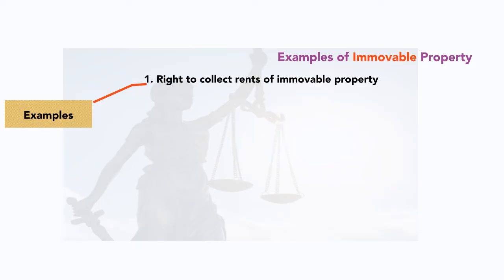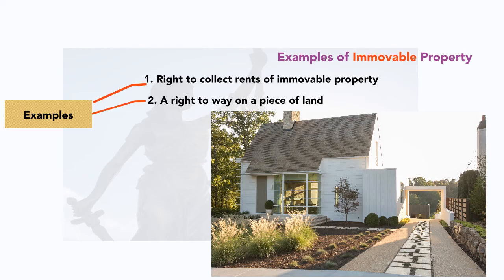A right of way on a piece of land. It is a little difficult for you to understand, but don't worry. Understand it with an example. For example, there is a piece of land. On the front side, the owner is someone else, and on the back side, the owner is someone else. But the person at the back side, his entry or exit is supposed to go through the property of the owner whose property is lying at the front side.